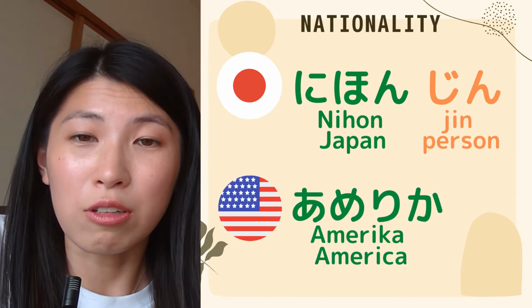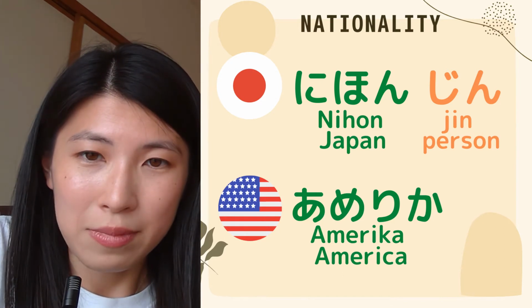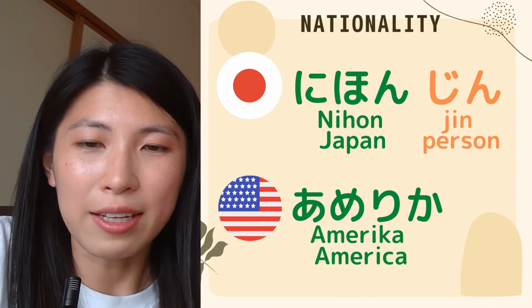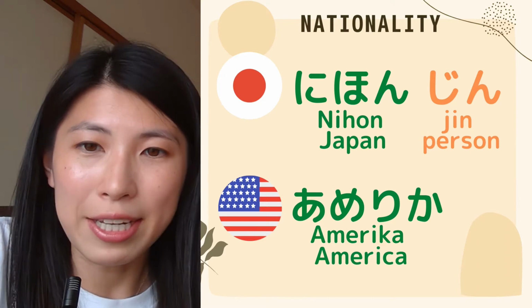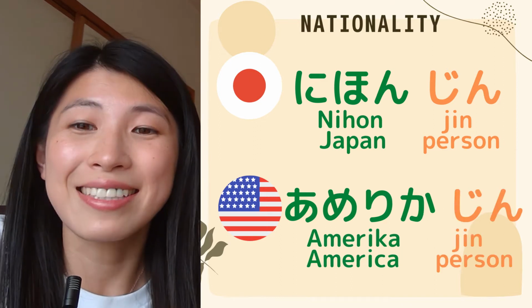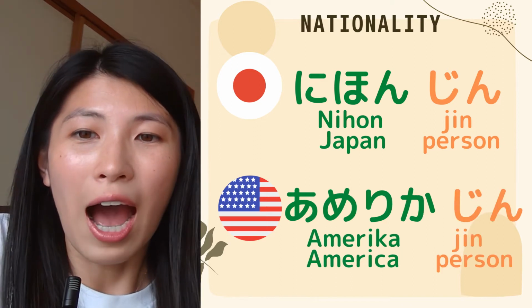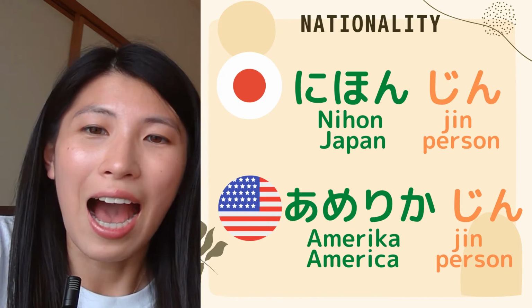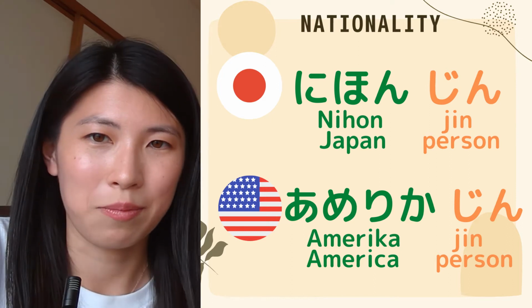So, if we wanted to say American, for United States in Japanese, we say アメリカ. And if you want to say American, you just need to add 人. So, American is アメリカ人.